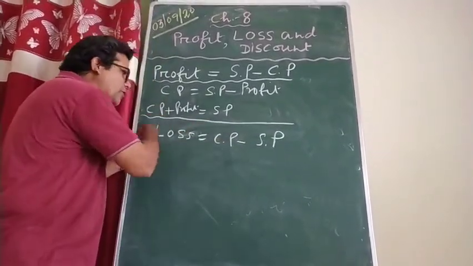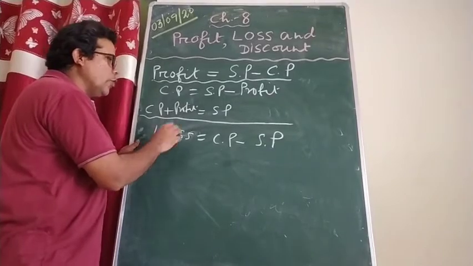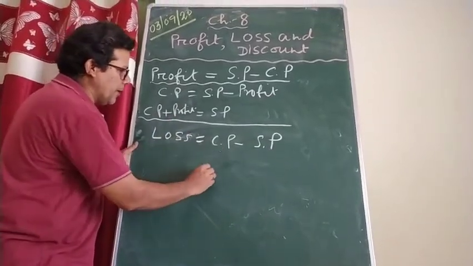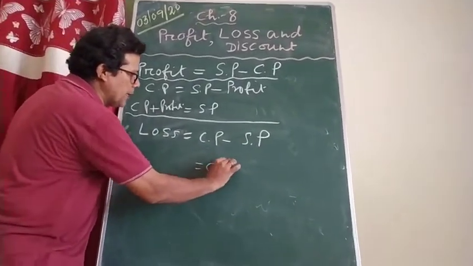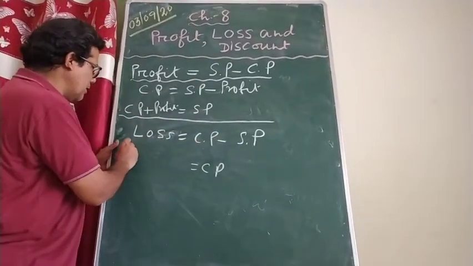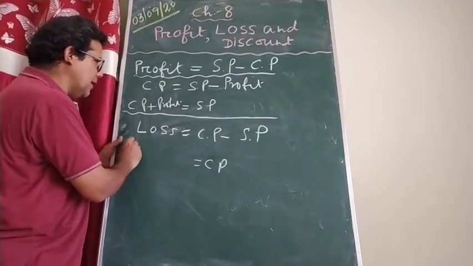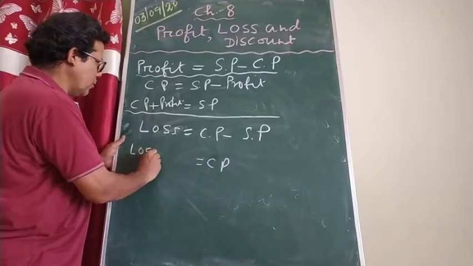Now for anything based on loss, whichever you want to find, suppose I want to find out CP. Keep that thing alone on one side, and remaining things you can transfer to the other side. So I can write here, loss is already there.